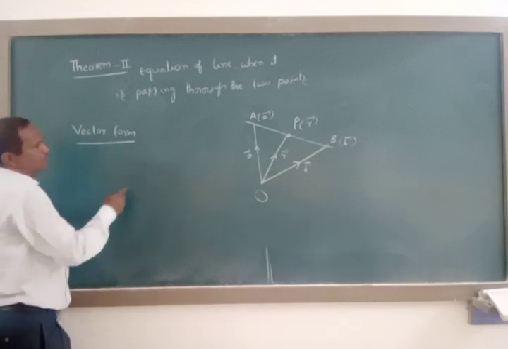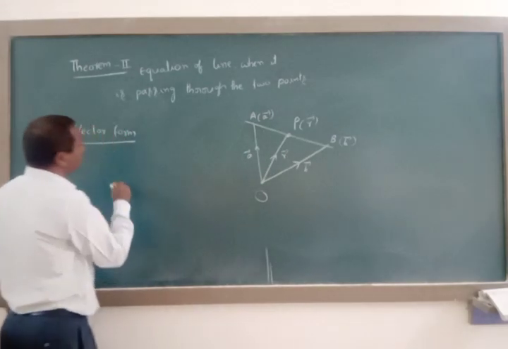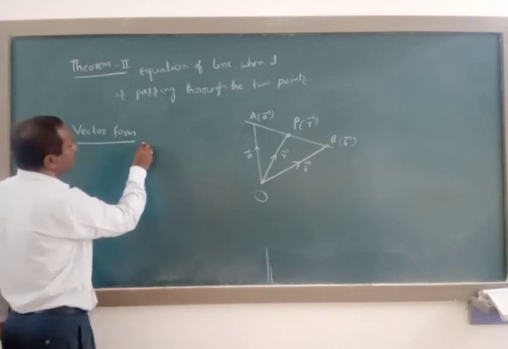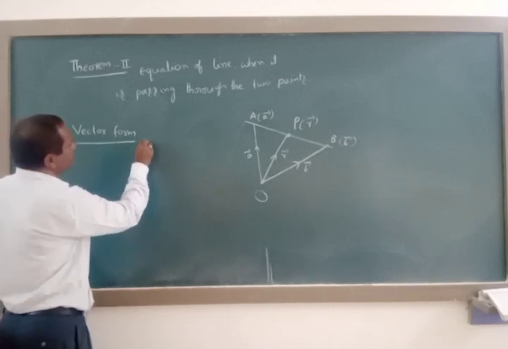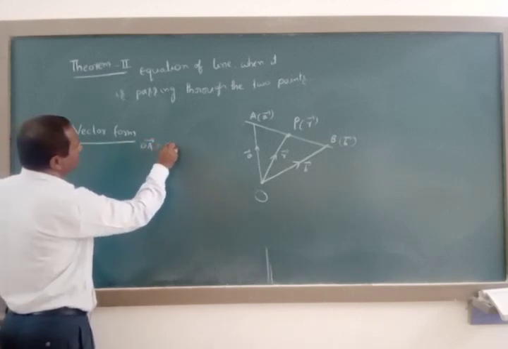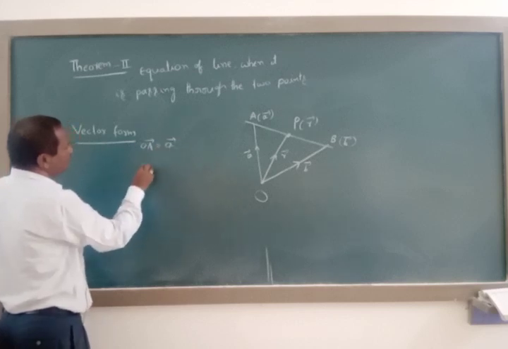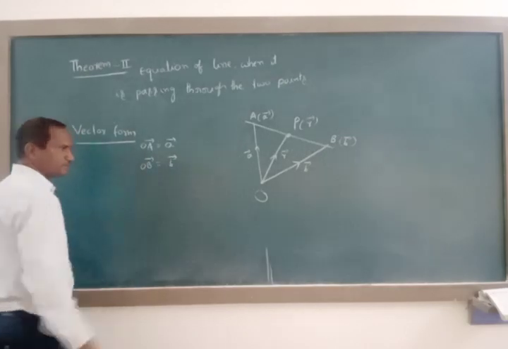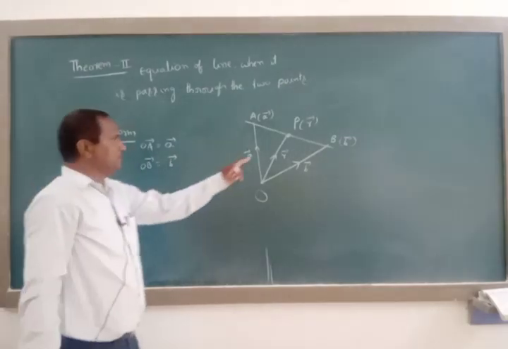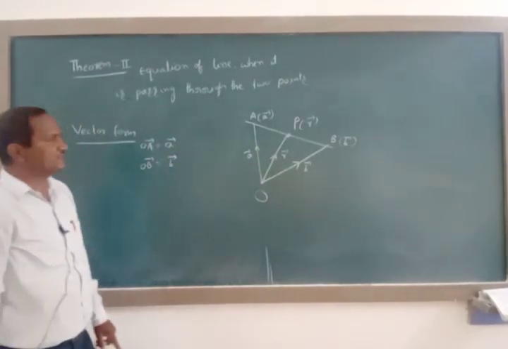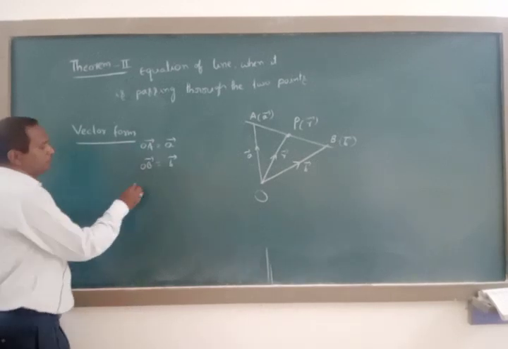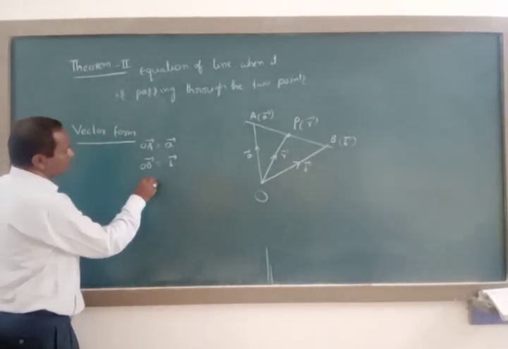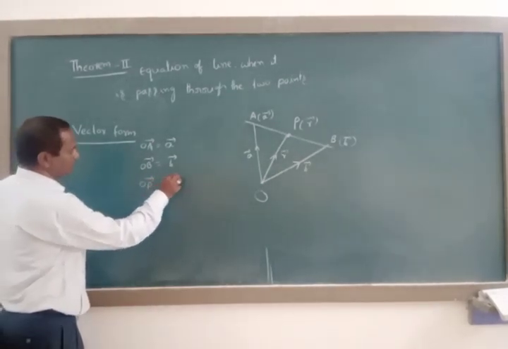Let the line be passing through the two points capital A and capital B with position vectors OA vector equal to small a vector and OB vector equal to small b vector. Let P be a general point on the line AB with position vector OP vector equal to small r vector.